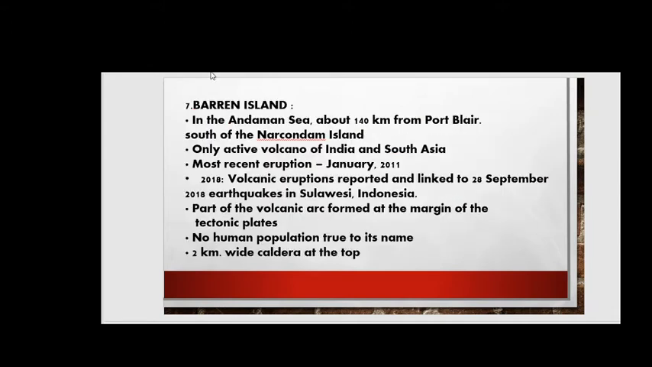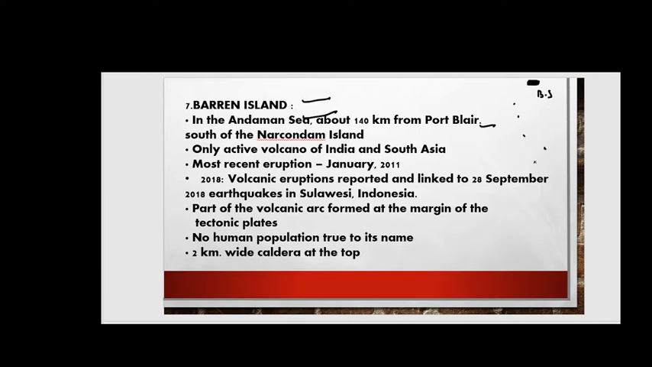Next we talk about the other location, that is Barren Island. It is located in the Andaman Sea, about 140 kilometers from Port Blair, right friends, and south of Narcondam Island. Just now we saw Narcondam Island, that is north of the Andaman. So north of the Andaman, here it will be your Narcondam Island. So now we are talking about Barren Island. So here it is your Barren Island, friends.